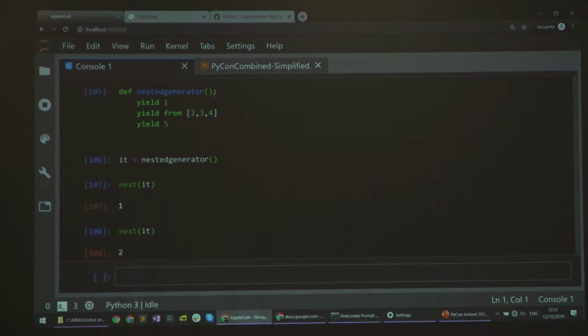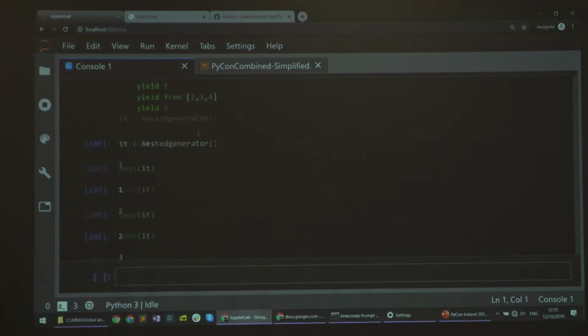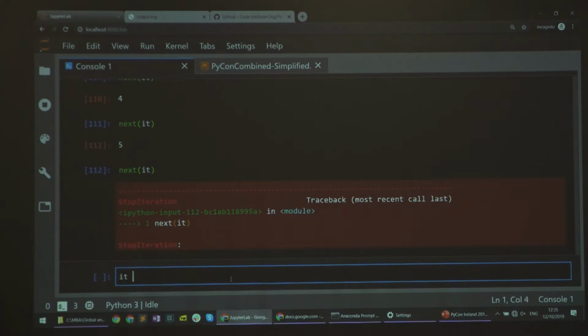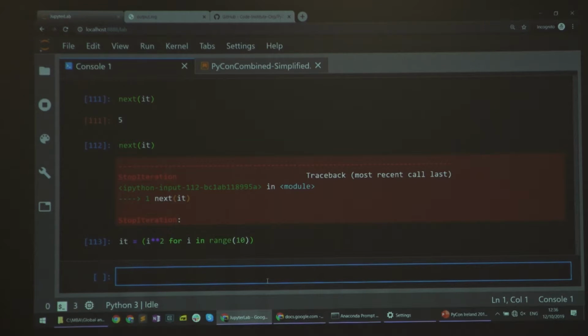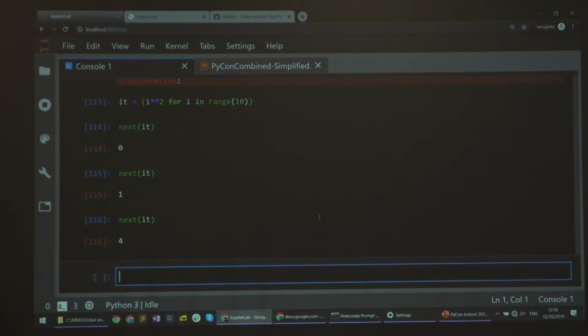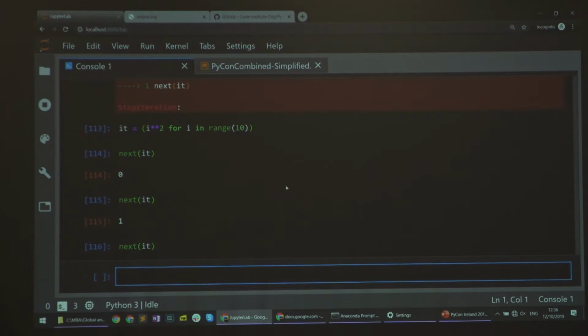So if you already have an iterator and want to do something with it, then you actually don't have to create a generator at all. There's this thing called the generator expression, which you might have seen, which is the same as a comprehension, but with round brackets. Right? So let's say I'm interested in the squares of natural numbers. Right? So i for i in range 10. Right? So I already have an iterator, and I just want to transform it to get the squares. Create an iterator. This does nothing, right? And then I can lazily get them one at a time. Right? So this is really nice.